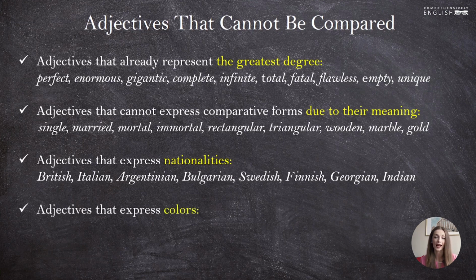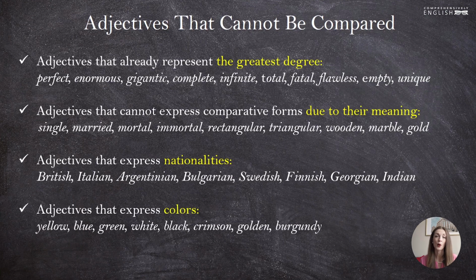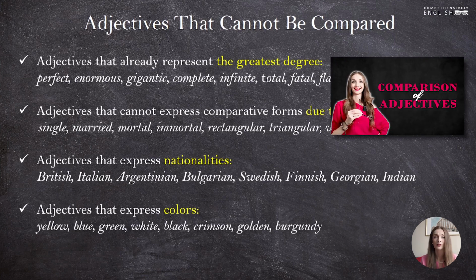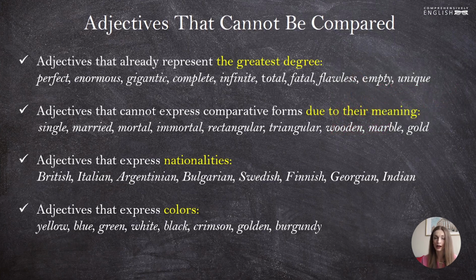And the last group is adjectives that express colors. We spoke about this in this lesson, though sometimes you can compare colors. If you remember my example with the yellow square, you can say that this square is yellower than this one, for instance. But generally speaking, we consider adjectives that express colors to have no degrees of comparison. Yellow, blue, green, white, black, crimson, golden, burgundy, and so on and so forth. These are all colors, and we don't normally use colors in comparative and superlative forms.